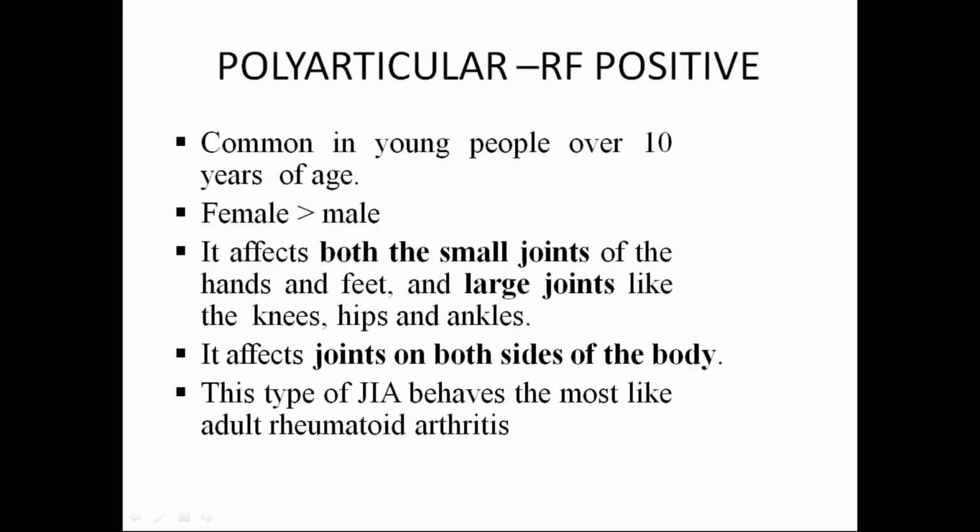So RF positive is common in young people over 10 years of age. Females are more common than males, the same thing. It affects both the small joints of hands and feet and large joints like knees, hips and ankles. It affects joints on both sides of the body. This type of juvenile idiopathic arthritis behaves almost like adult rheumatoid arthritis.